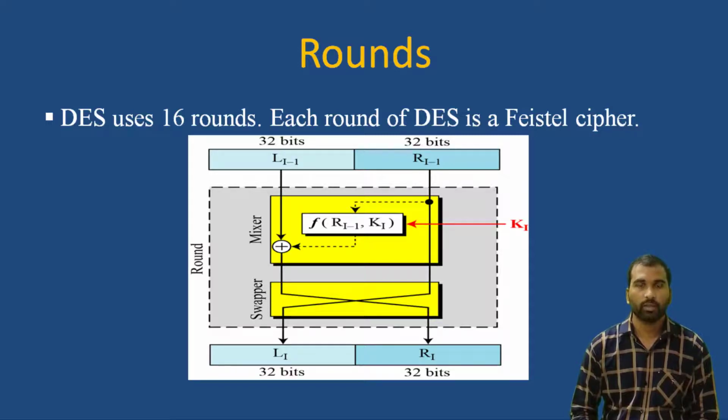Now the swapper swaps the left half and right half, so the right half of the plain text becomes the left half of the next round, and the left half of the plain text becomes the right half of the second round. This process will be continued up to 16 rounds.